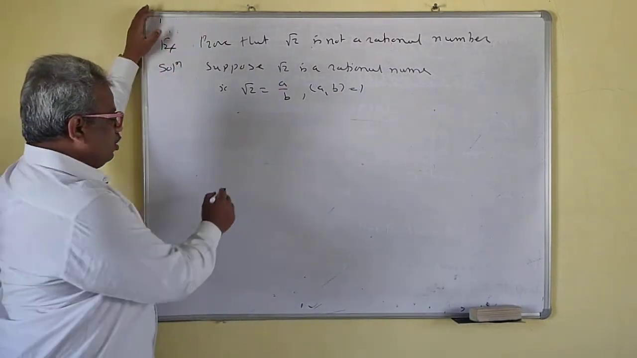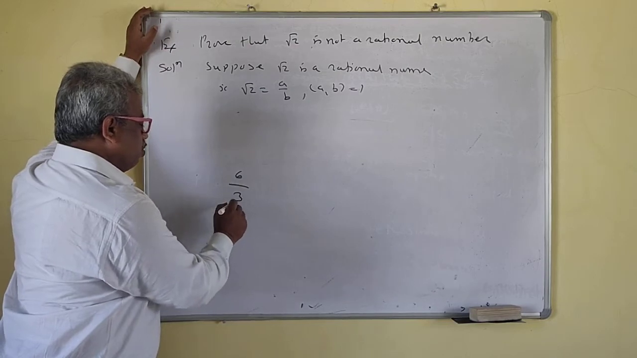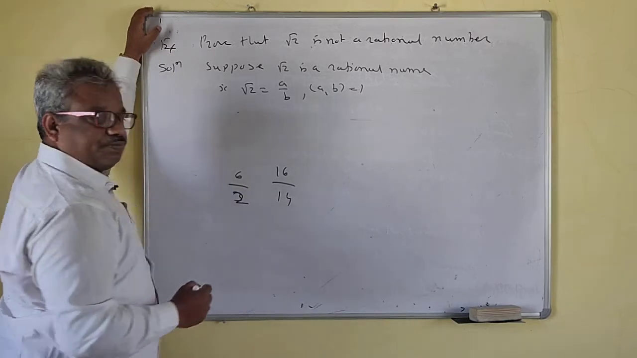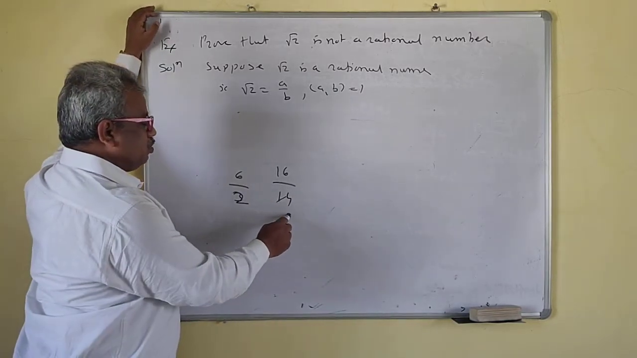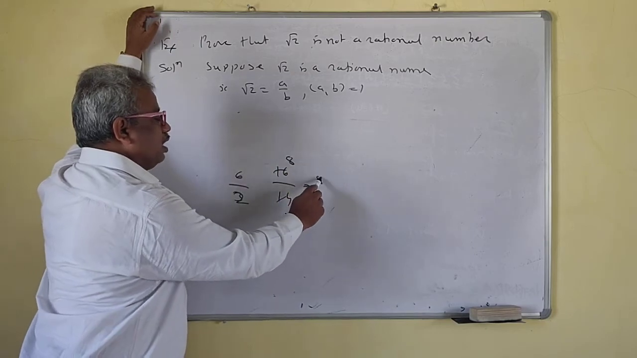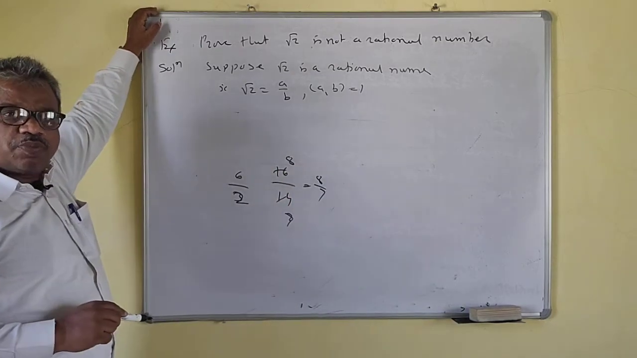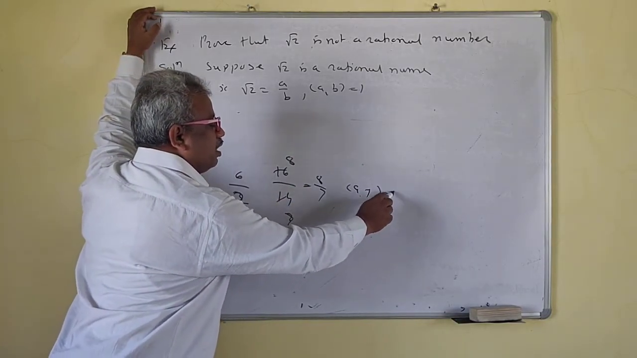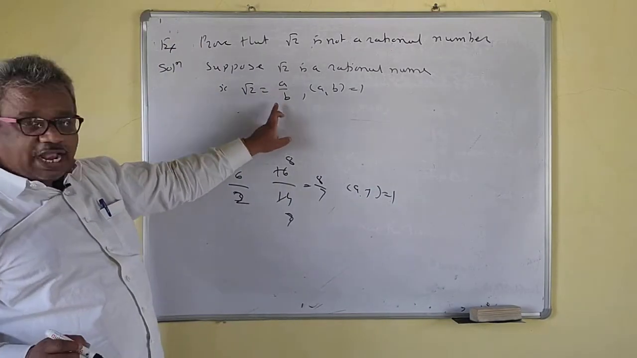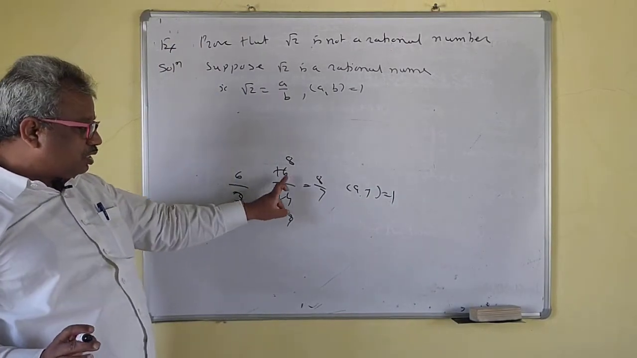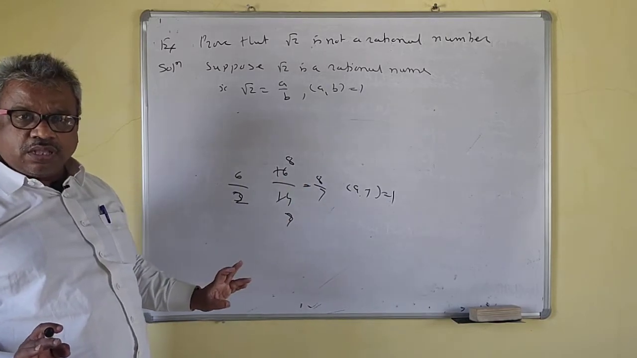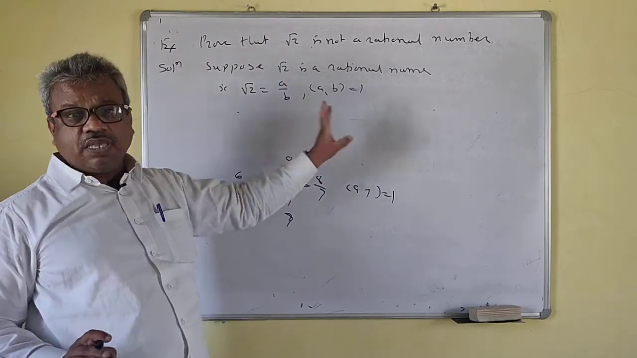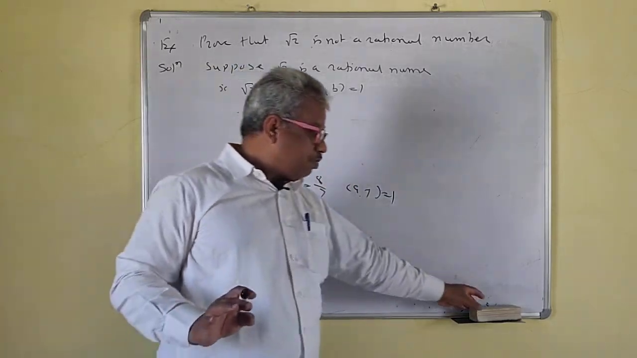That means what? See, suppose 16 upon 14. I can divide by 2, this is 7 and this is 8, then this is 8 by 7. That means 16 upon 14 is the same as 8 by 7, and GCD of 8 and 7 is equal to 1. So I have taken this a and b such that GCD of a, b is equal to 1 for convenience.